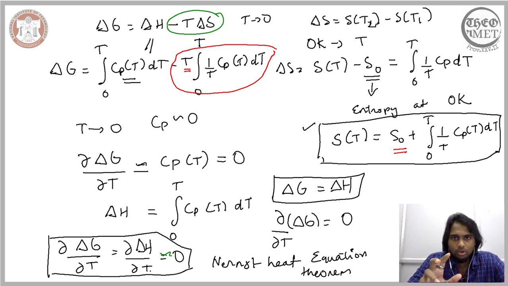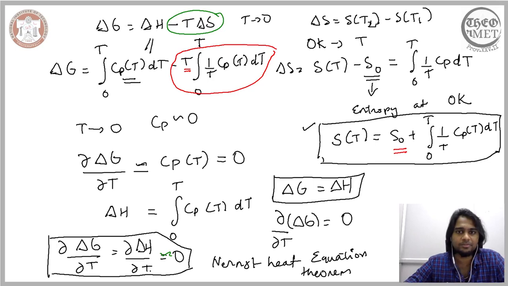So at absolute zero, we have certain behavior associated with the thermodynamic functions, and a key point is that identifying the entropy at absolute zero makes the entropy at any temperature accessible. Now, even though there is a characteristic feature associated with this Nernst heat theorem or equation, our primary goal is this particular expression here.